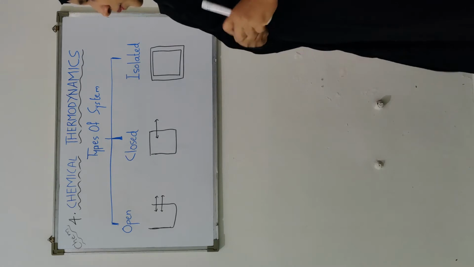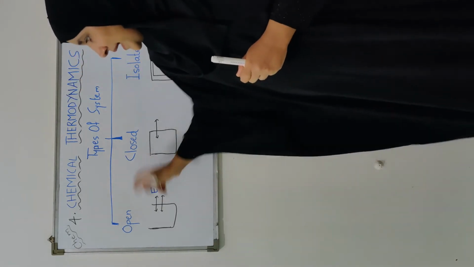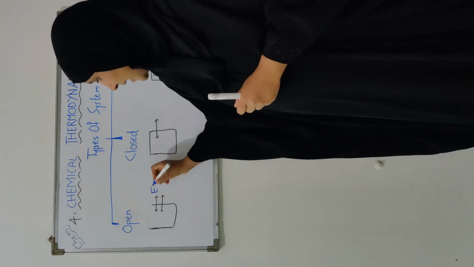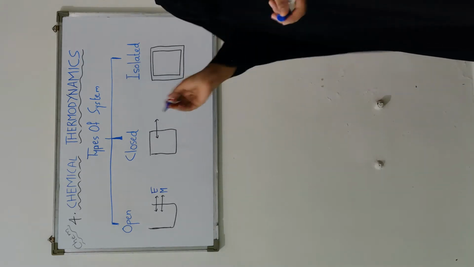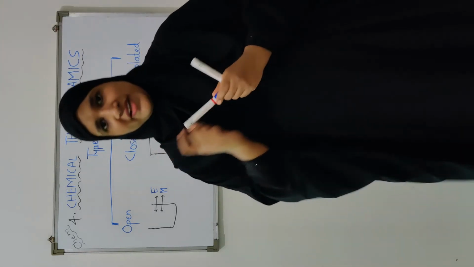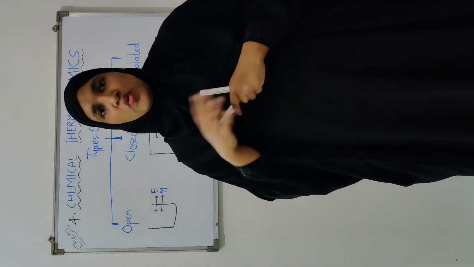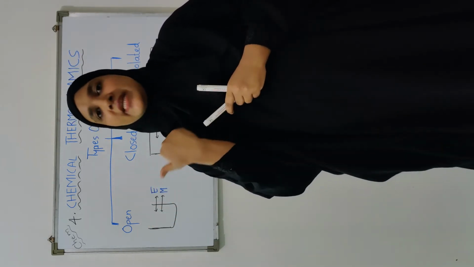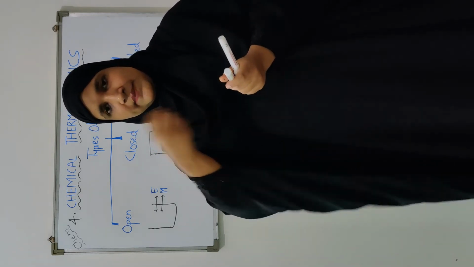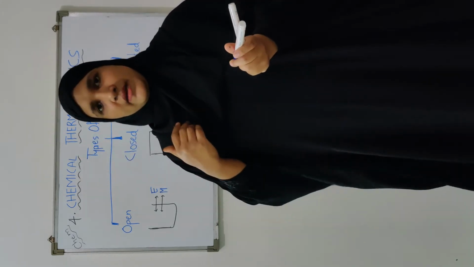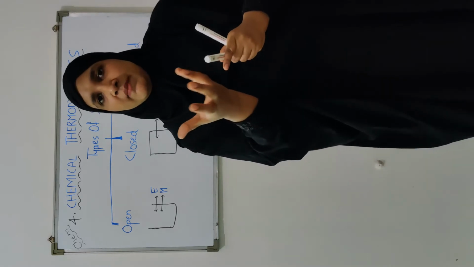Okay, so here both the exchanges are possible. That is, it can exchange matter with the surrounding and it can exchange energy with the surrounding. Now for example, suppose you have a hot cup of tea. When you place a hot cup of tea under the normal temperature external atmosphere, what happens? You will find that the steam is coming out of that hot cup of tea, and after a while the tea will become cold.